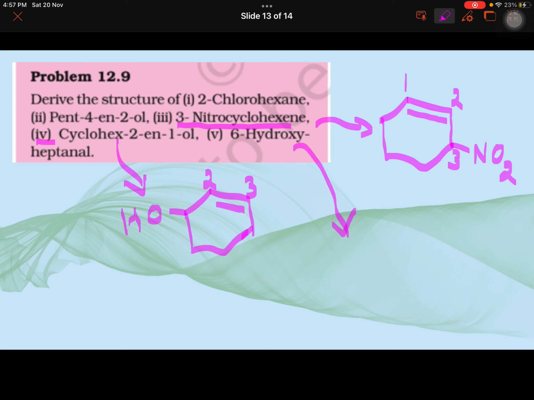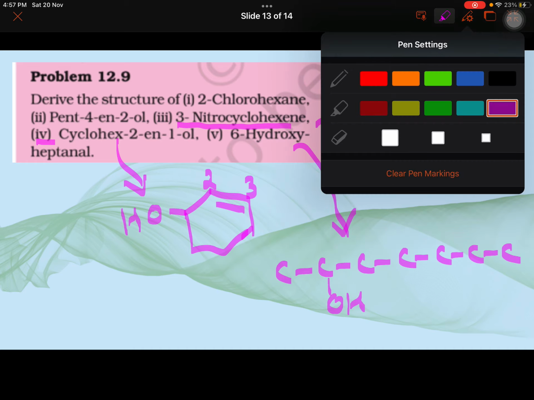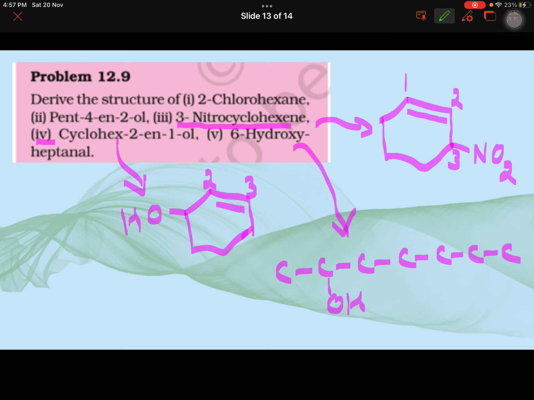Fifth part. 6-hydroxyheptanal. Heptane is 7 carbons. On the sixth carbon from any side, you have to put OH. And I need to number it. 1, 2, 3, 4, 5, 6, 7. I have put OH here. Sorry. Yeah.